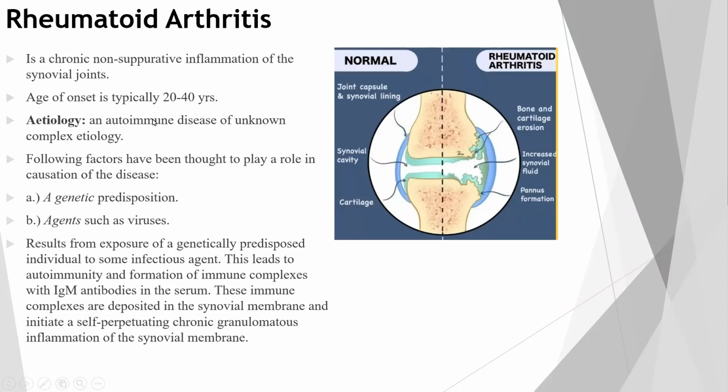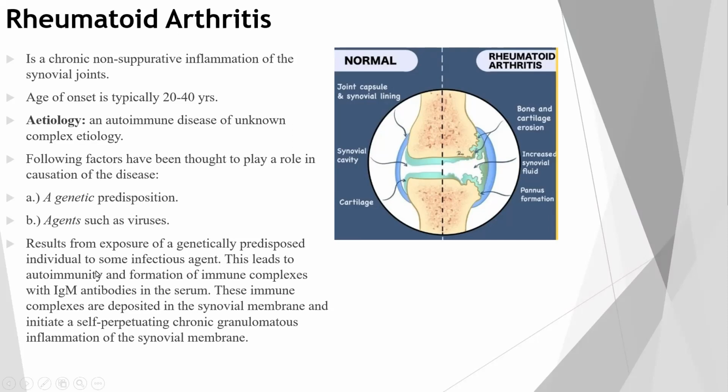Etiology: it's an autoimmune disease, but the whole etiology is still unknown. The following factors have been thought to play a role in the causation of the disease. First is genetic predisposition. Second is agents such as viruses. Third, it results from exposure of a genetically predisposed individual to some infectious agents.